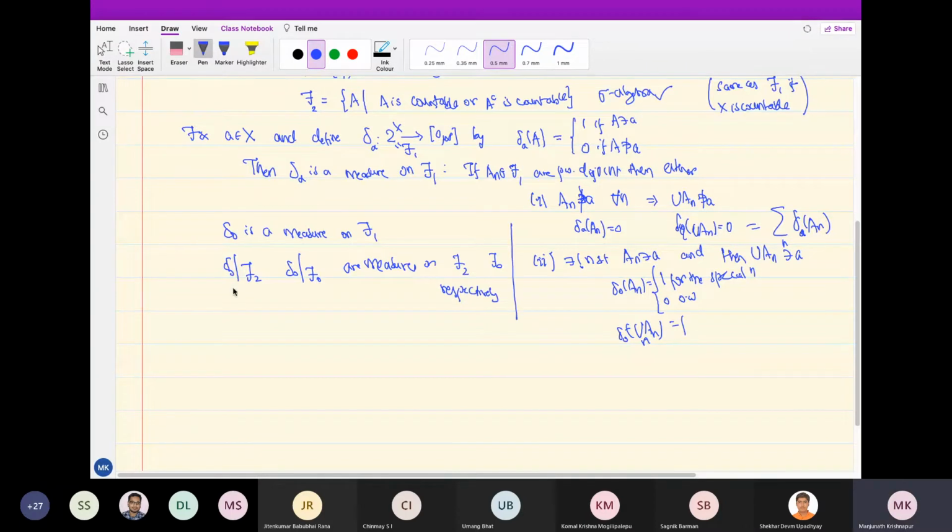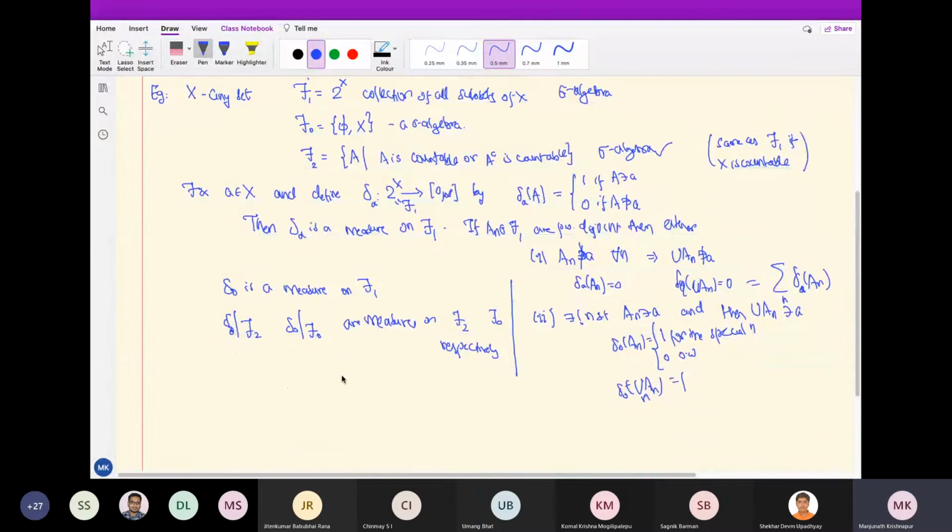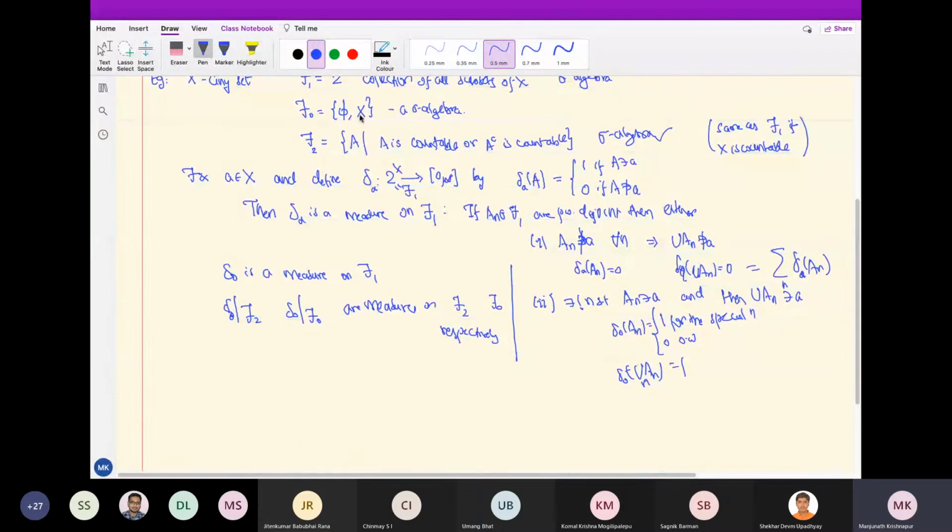When I write this bar, it means that you just restrict. Delta A is defined for all subsets, but let's only consider subsets in F2. I define it like this, and then I get a measure on F2 or on F0 for that matter.